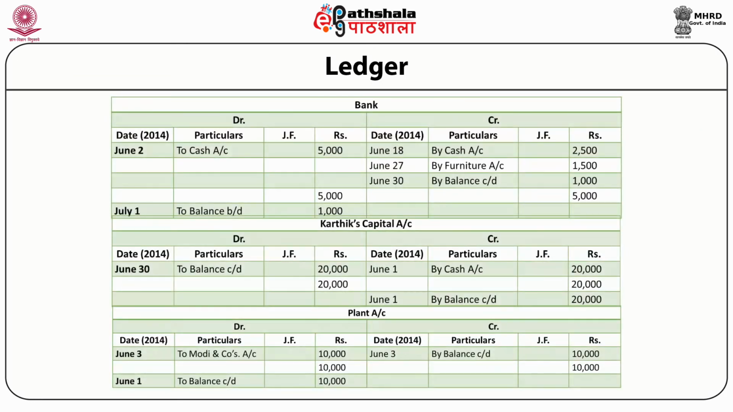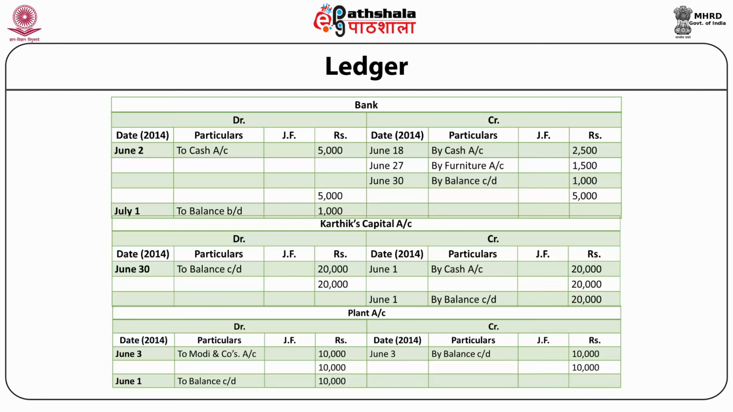Bank account, debit side, June 2, to cash account, rupees 5,000. Credit side, June 18, by cash account, rupees 2,500. June 27, by furniture account, rupees 1,500. June 30, by balance carried down, rupees 1,000. Now total is 5,000. On July 1st, on debit side, we'll write to balance brought down rupees 1,000.